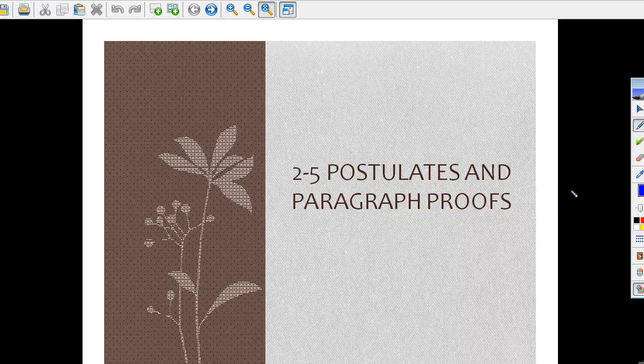This is chapter 2, section 5, postulates and paragraph proofs.